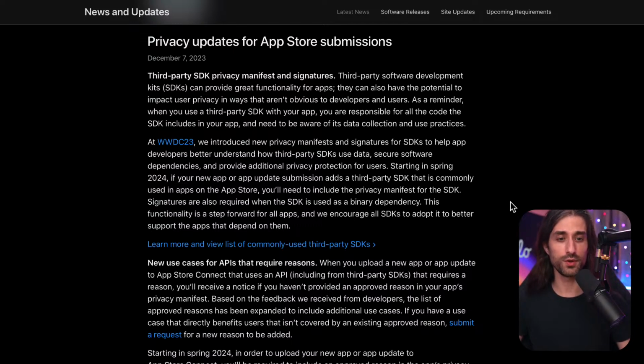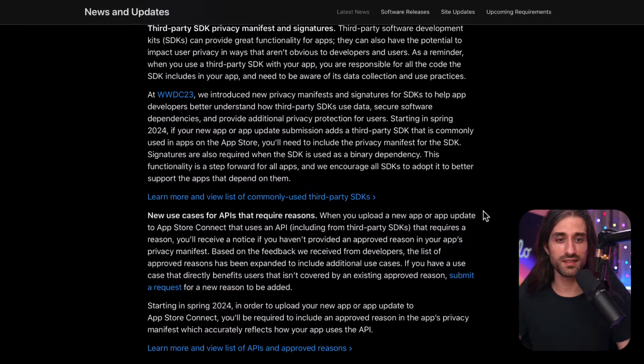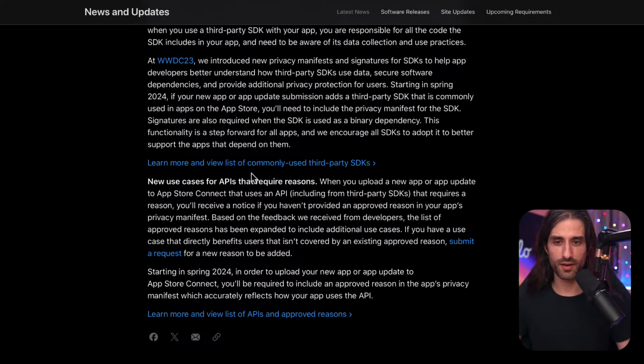It kind of reminds me also of what Uber had done in the past, where inside their binary code, they had put code that basically, if the app was being reviewed by Apple, it would behave in a specific way, and in the wild, it would behave in a very different way. Kind of like what Volkswagen did with their engines, but on a software level. So this functionality is a step forward for all apps, and we encourage all SDKs to adopt it to better support the apps that depend on them. So we will check this list of commonly used third-party SDKs just a bit after.